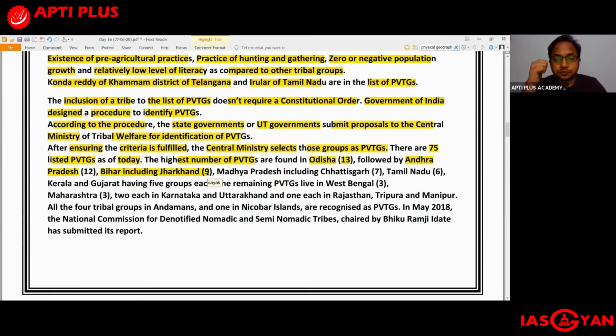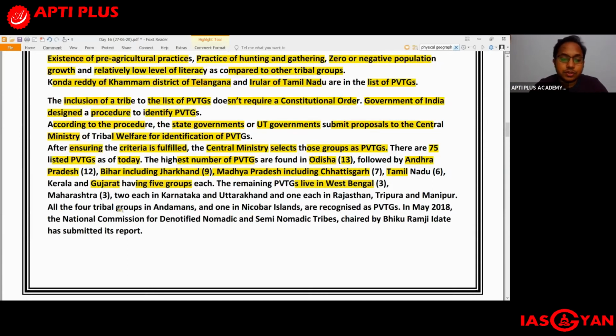So the first one is Odisha, then comes Andhra Pradesh, then Bihar and Jharkhand together, and then Madhya Pradesh and Chhattisgarh together. Then we have Tamil Nadu, Kerala, Gujarat, all of them having 5 groups each, and finally West Bengal, Maharashtra, Karnataka, Uttarakhand. But anyway, there are so many. What you have to remember particularly is at least the top 5: Odisha, Andhra Pradesh, Bihar plus Jharkhand, Madhya Pradesh plus Chhattisgarh, Tamil Nadu, Kerala, Gujarat. That's more than sufficient.